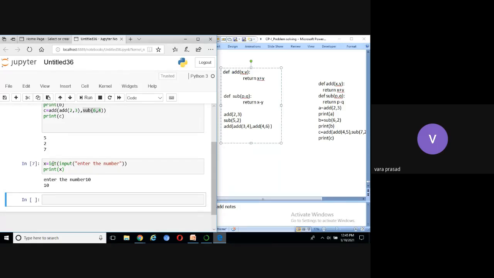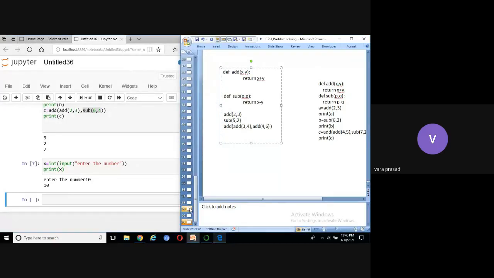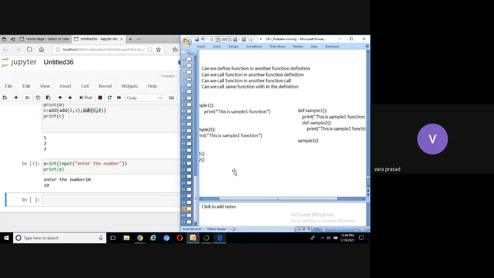Please try to understand. We are calling the input function in the int function call, because input is a system defined function. All system defined functions are defined by the system and called by the user. Here also we are calling the input function. These two are system defined functions. That is the third point. We can call a function in another function call.